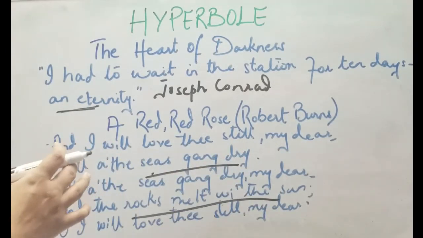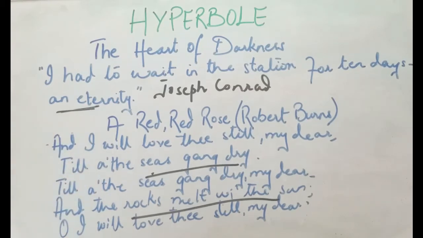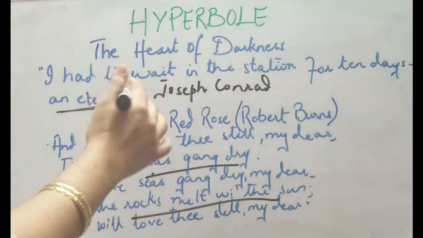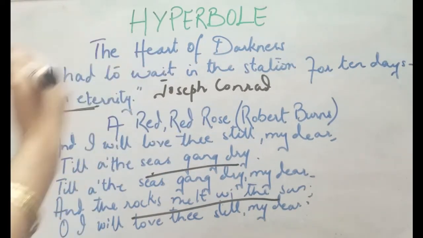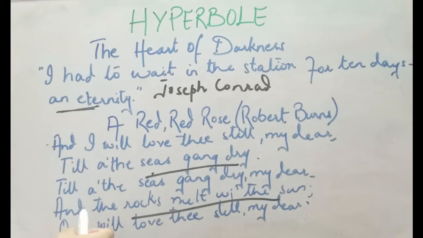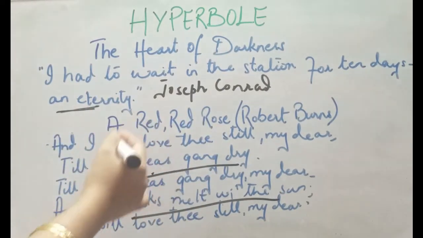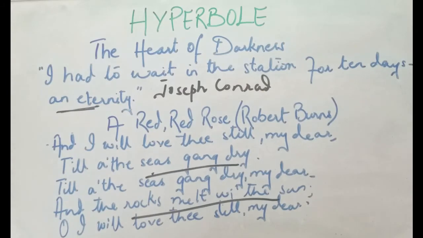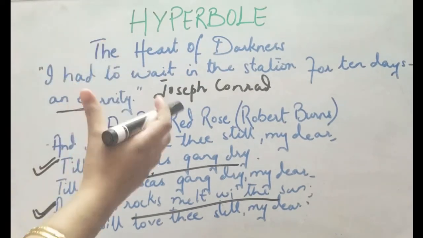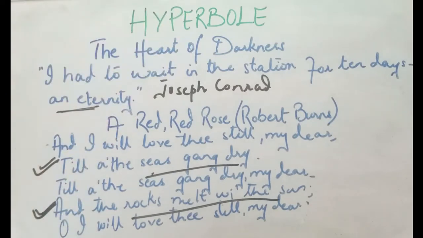So the poet is trying to say that his love is so strong and so pure that even if the seas go dry, he is not going to stop loving the person he loves very deeply, very immensely. And in the second part he says, and the rocks melt with the sun. Rocks can never melt, but he's saying even if the rocks melt, his love for that person is not going to end. So it's a figure of speech that involves exaggeration for the sake of emphasis in a sentence, in a poem, or in any writing.